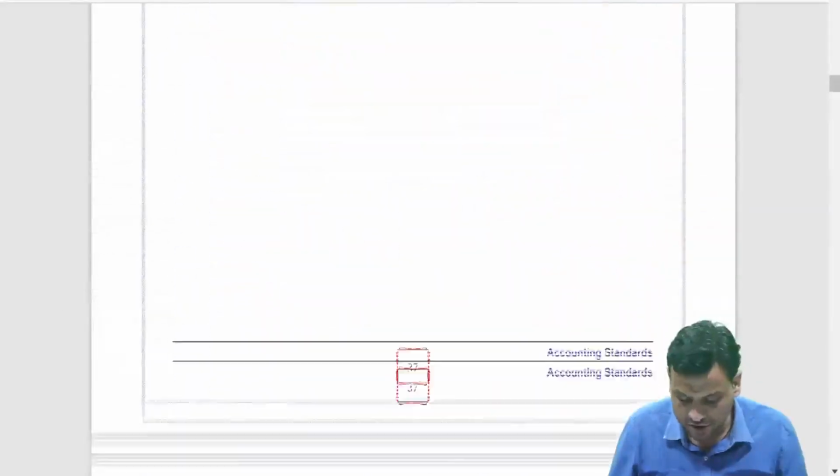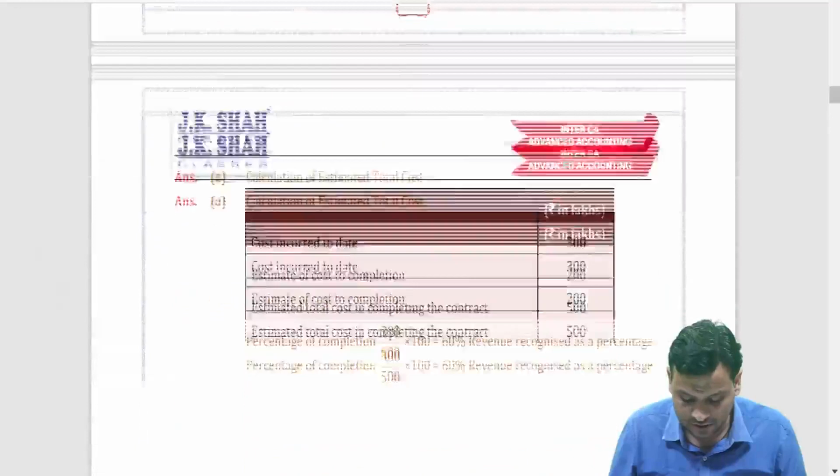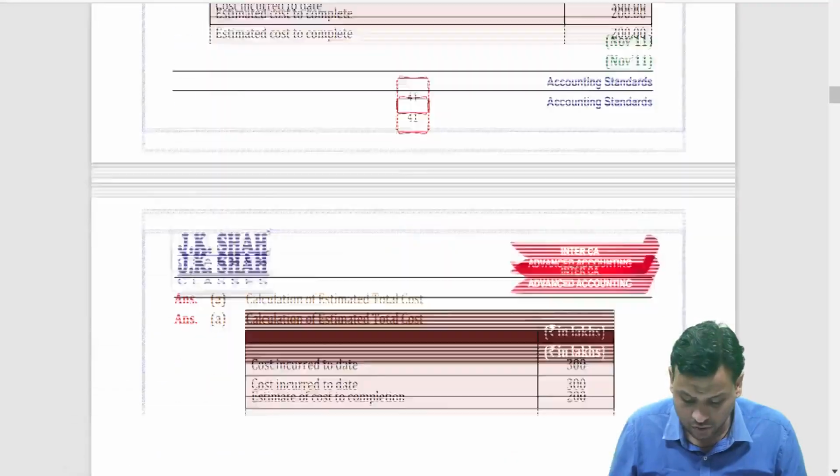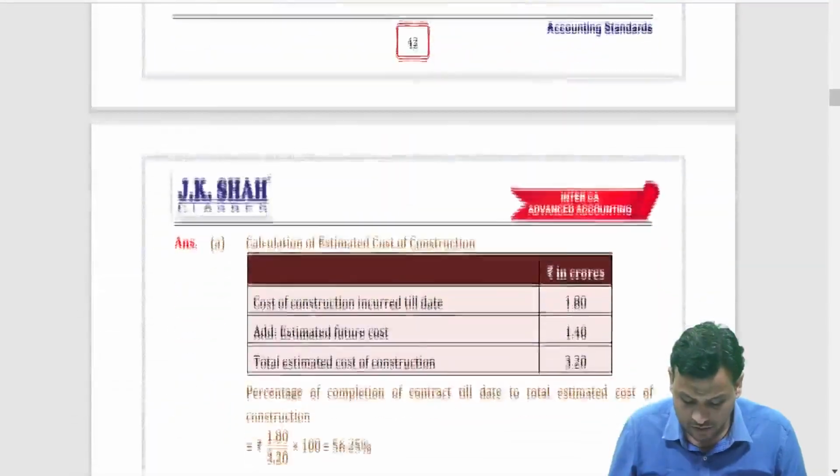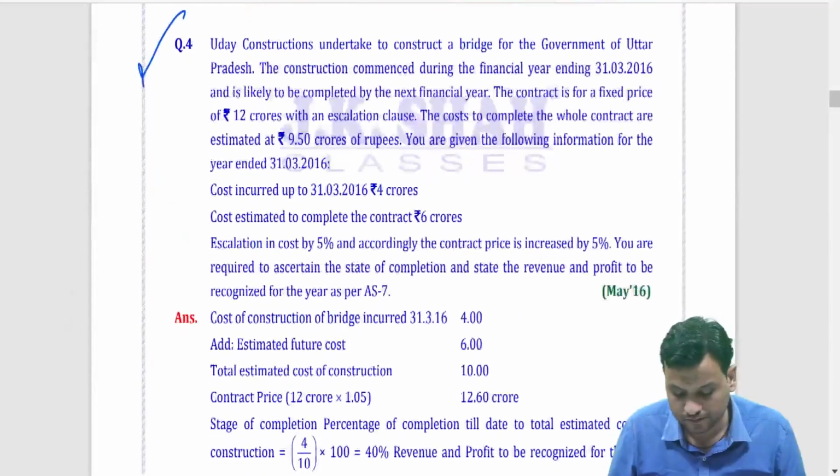These are classwork questions. I am directly coming on past paper section, and that too question number 4.